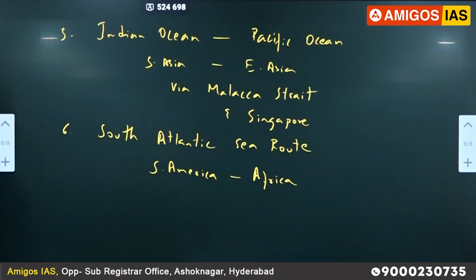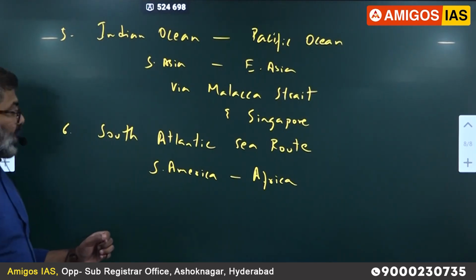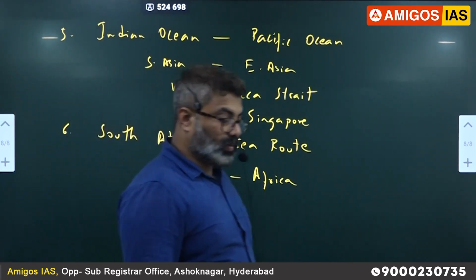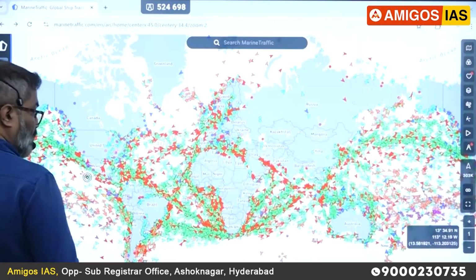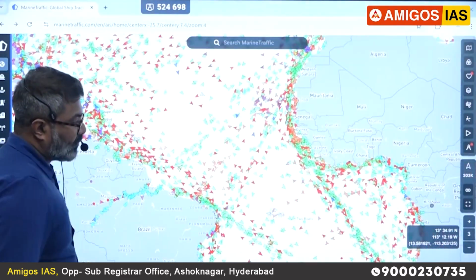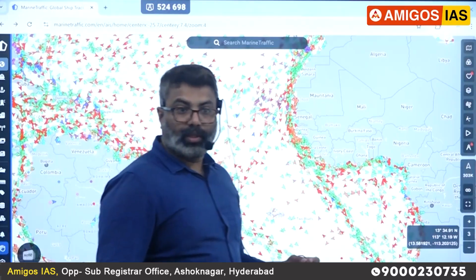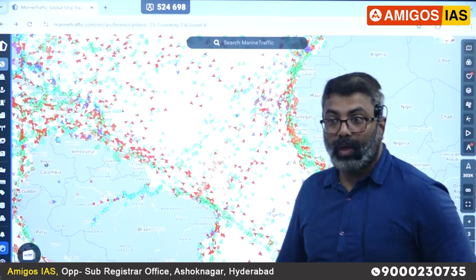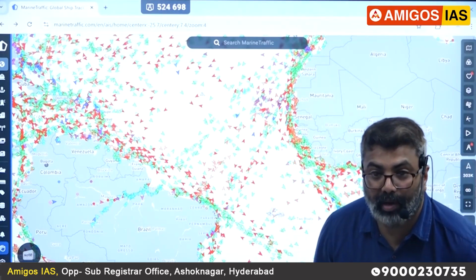It is the least busiest sea route. Why are the South America and Africa routes not busy? Here, not much compared to others. Why? They are not developed, underdeveloped.